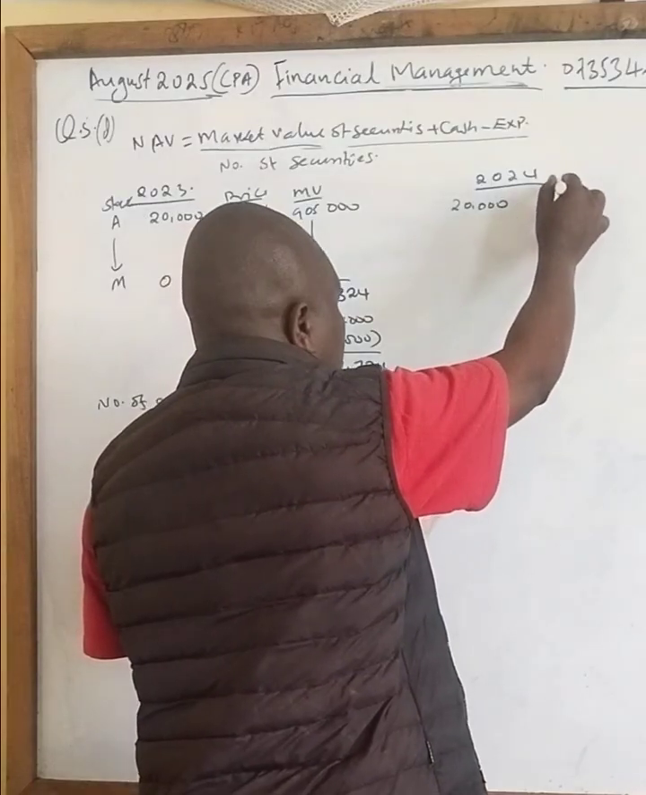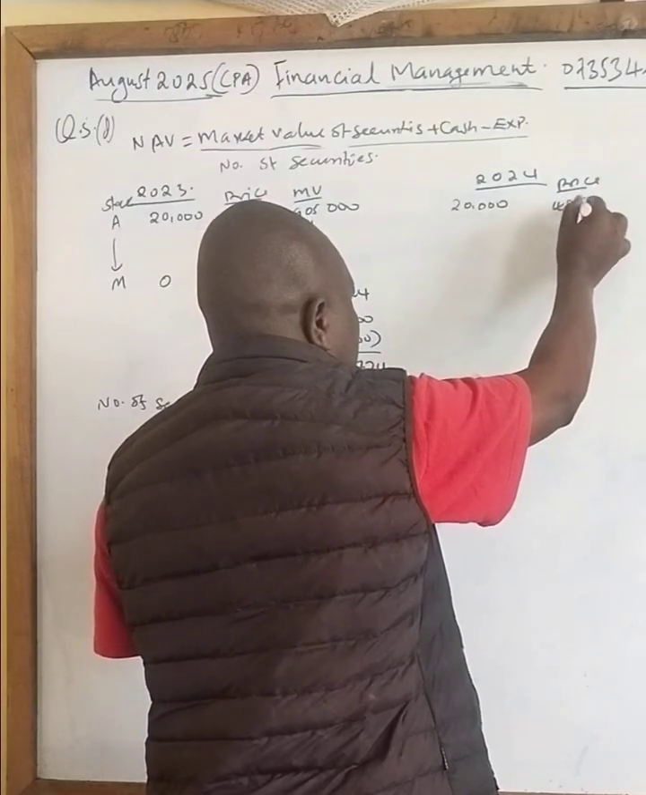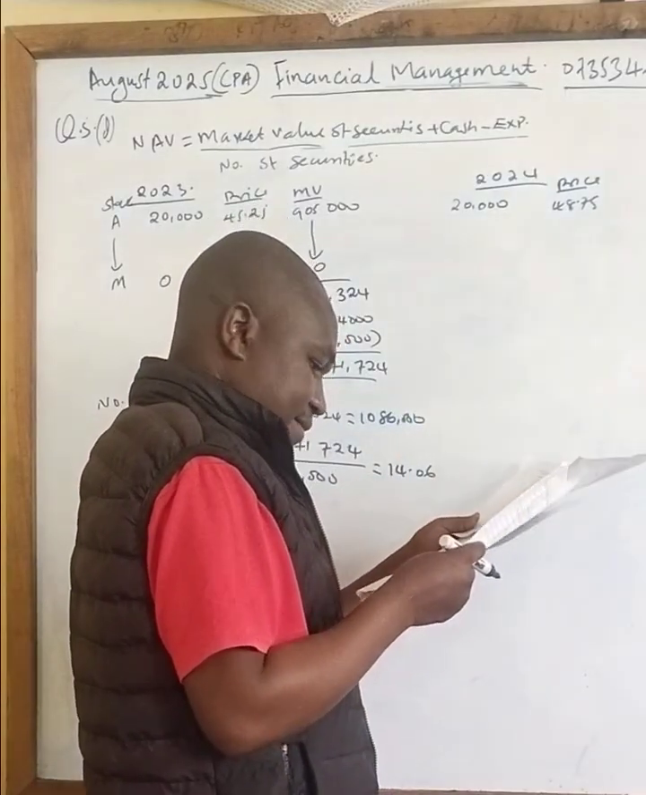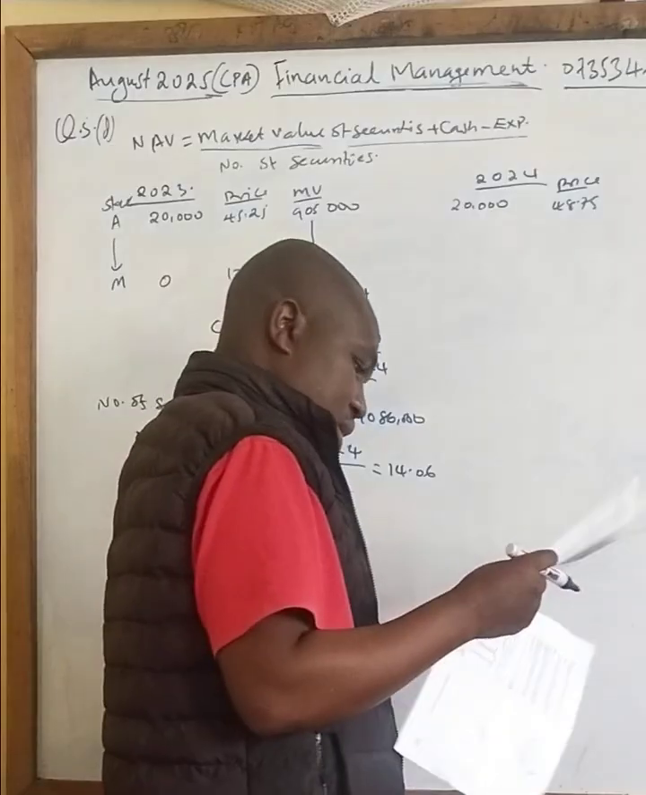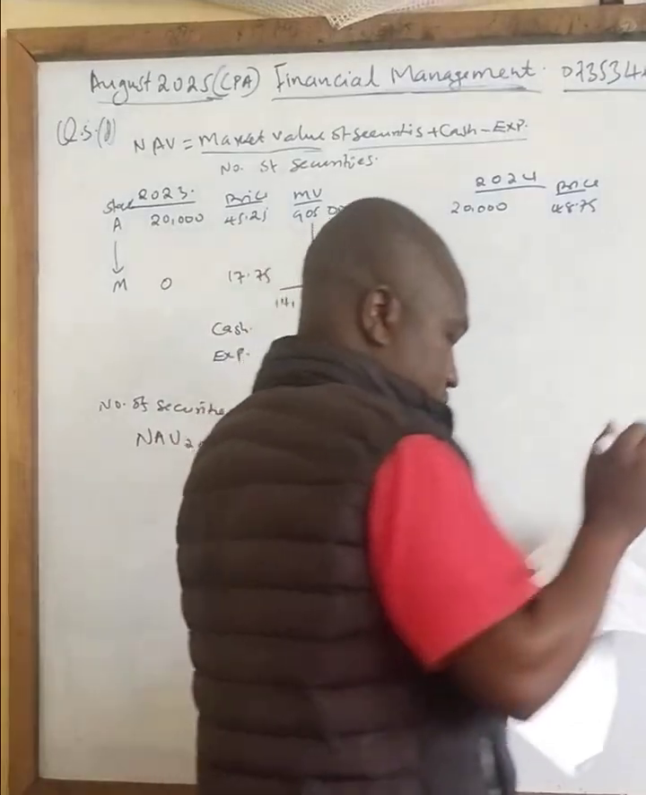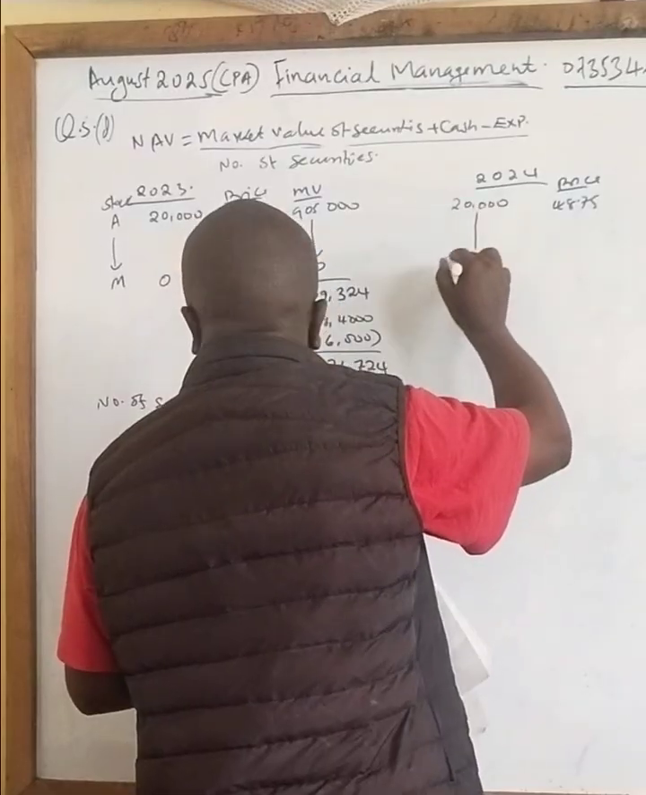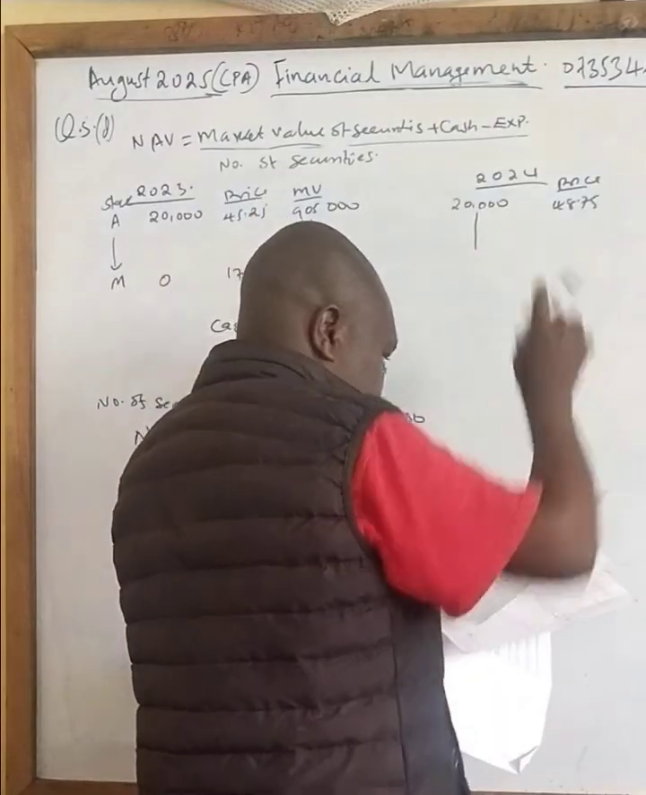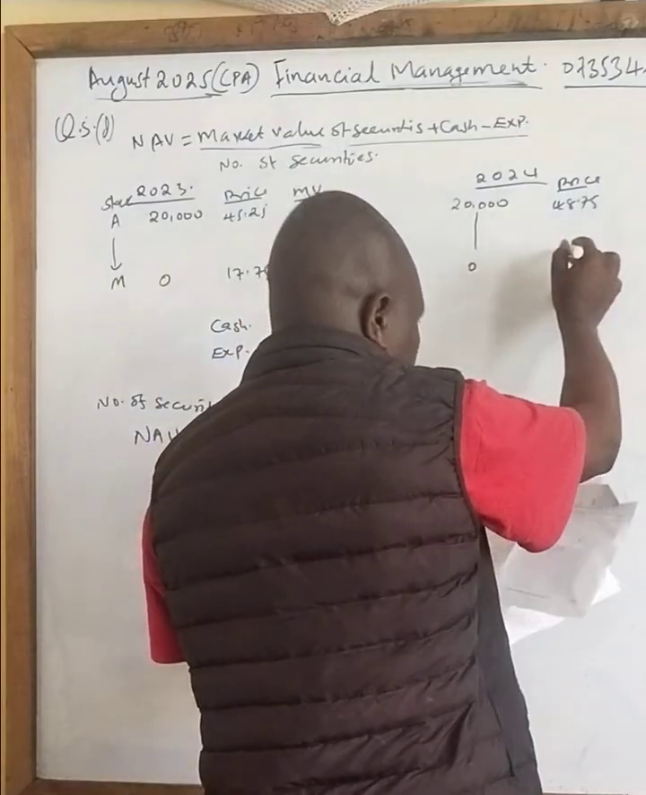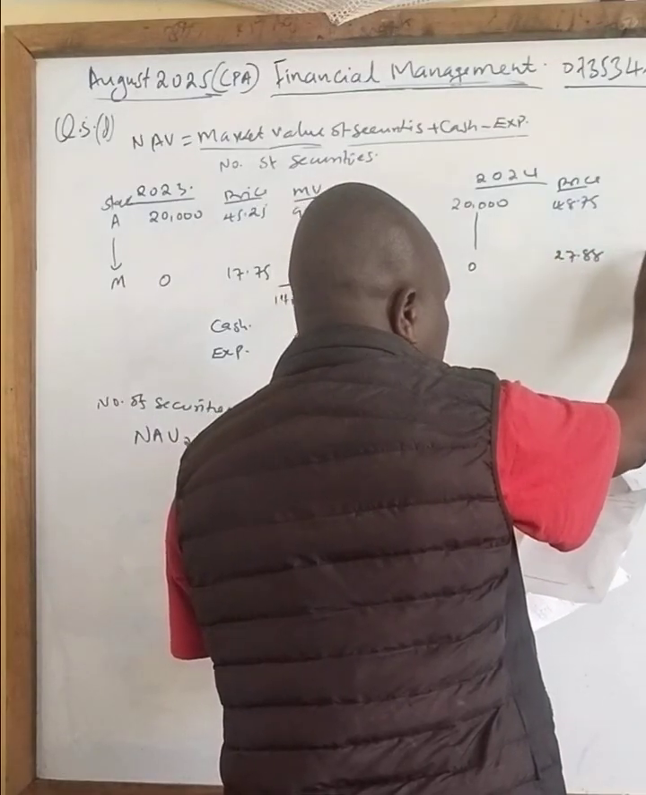20,000. Then market price or the price there, I can see there the price is 48.75. So when you multiply that figure, you get again the figure there. Then you work out up to M. M there, I can see the M given there is 0 again. Multiply by 27.88, then you get 0.